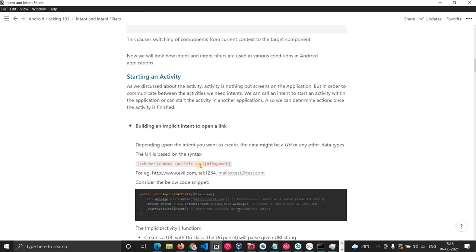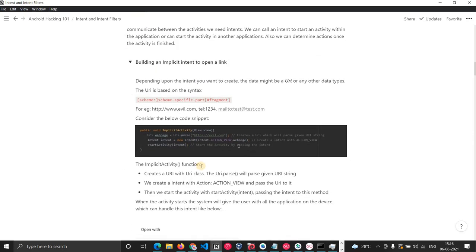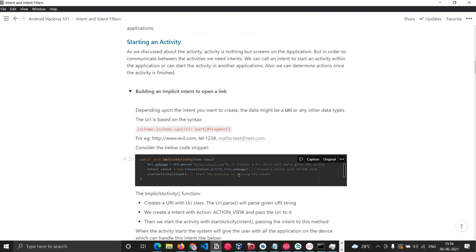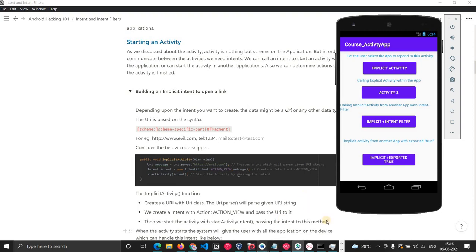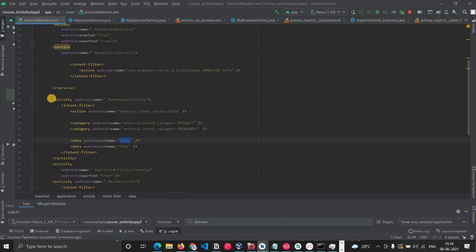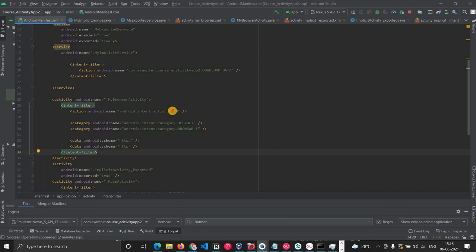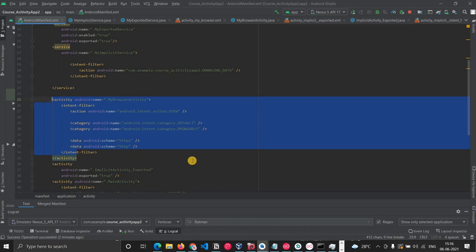Yeah, let me explain. As I said, implicit is basically an activity with particular characteristics given to it. Let me show you that. Here we have declared one activity, and these are its characteristics with the intent filter. This activity will be invoked when you call an intent with these particular things: when you call an intent with action VIEW, and you provide the category BROWSABLE, and the scheme is HTTPS or HTTP, then this activity will be invoked.